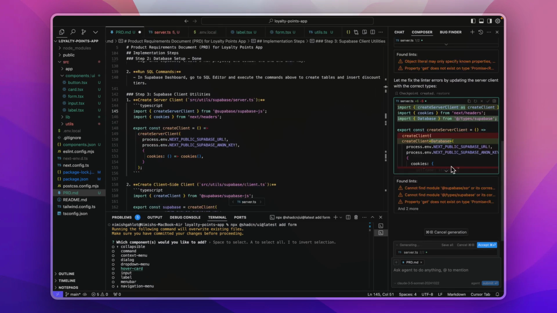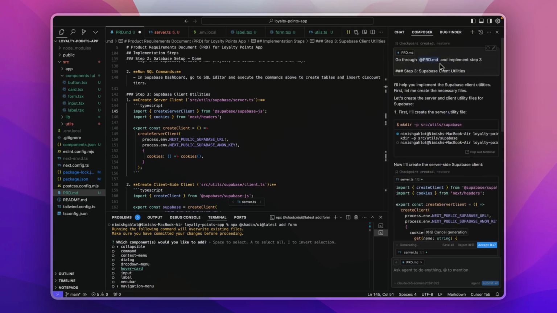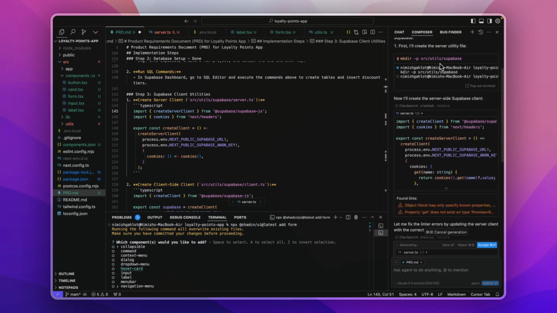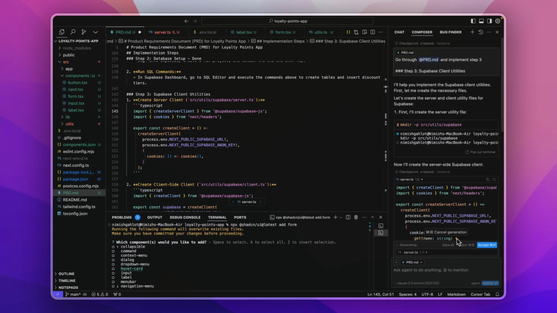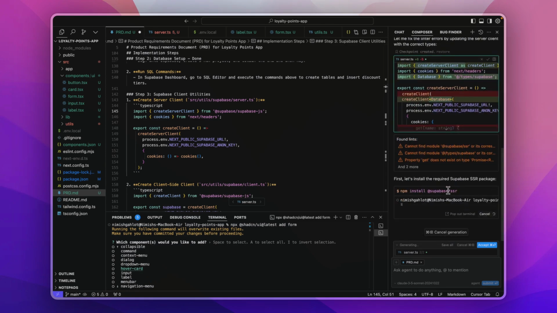You will notice that every time I want to run a prompt, I do it in a new composer window. The reason for this is that if you do it in the same composer window, you hit the context limit of these models. In this case we are using a model with a context limit of 200k tokens. That's why we will open up a new composer window for every step. So let's run all these commands.